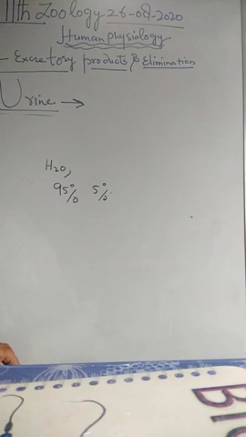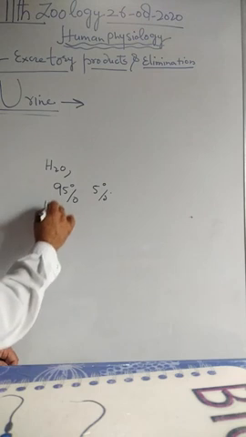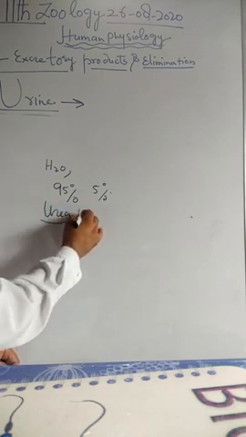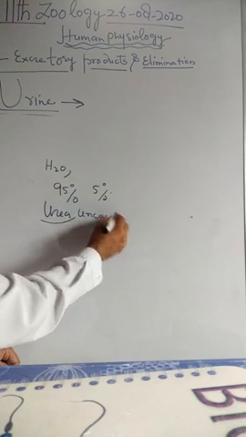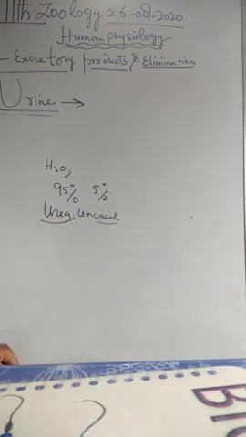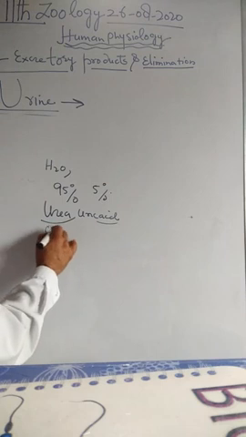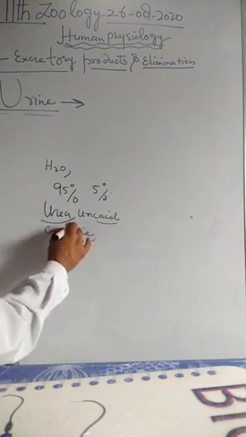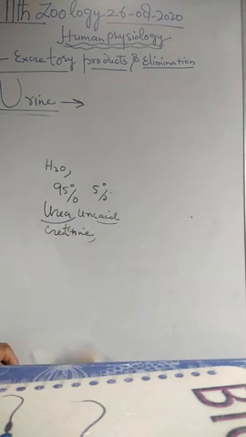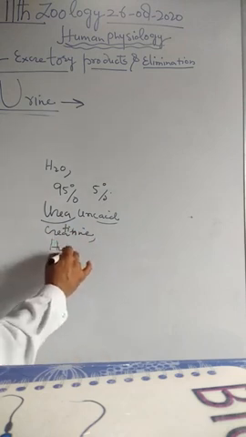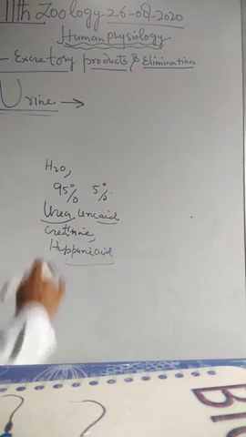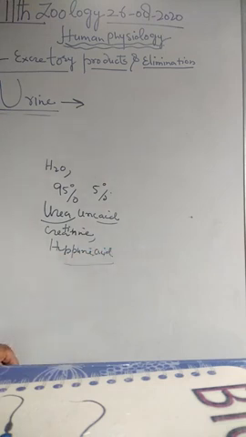The nitrogenous organic compounds include number 1, urea. Number 2, uric acid. This means in addition to urea, uric acid is also present in the urine. Number 3, creatinine, an amino acid derivative. Creatinine is also present in the urine. And we have the hippuric acid, which is also present in the urine. Of these, urea is the principal component of human urine.